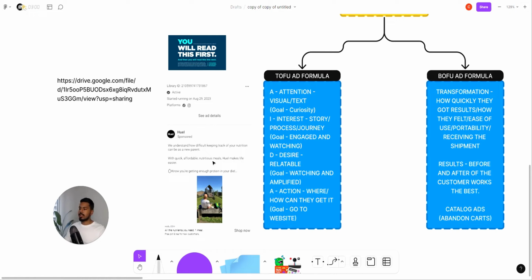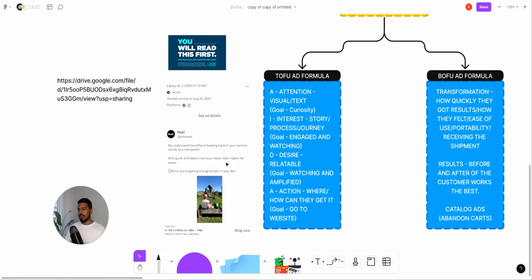So here you can see a quick example of the ad, right? "We understand how difficult keeping track of your nutrition is as a new parent." You can see off the bat they're targeting new parents, right? Even in their ad targeting, they are targeting new parents, and they're calling out a very specific ideal customer of their brand. And they're calling out the interest and desire in the next steps, right? "With quick, affordable, nutritious meals,"